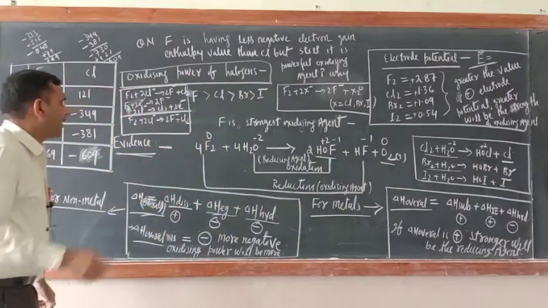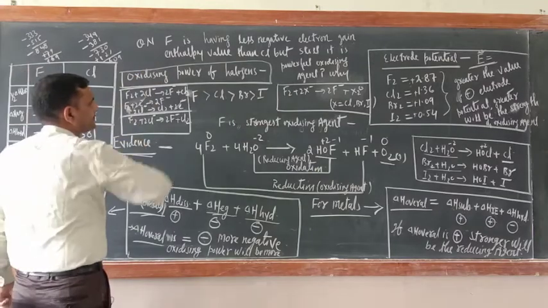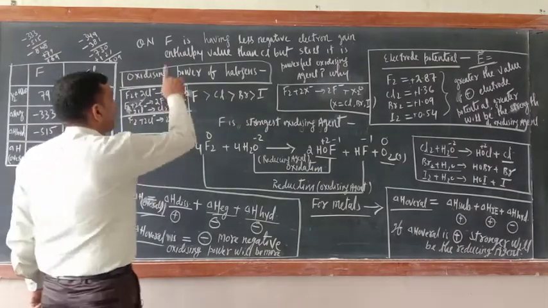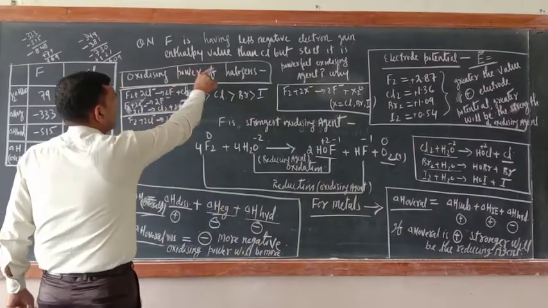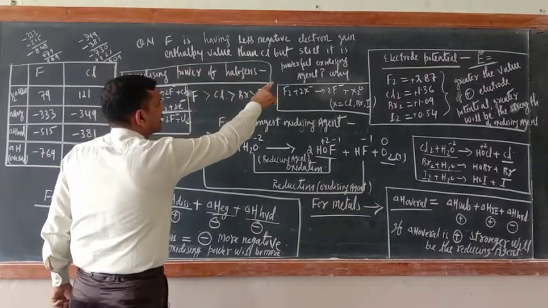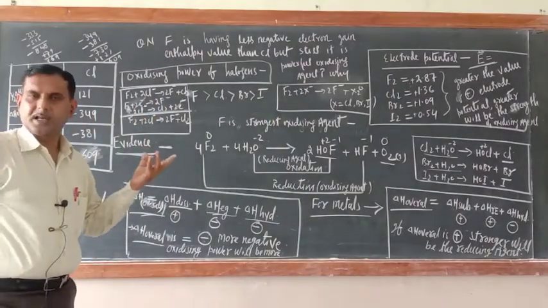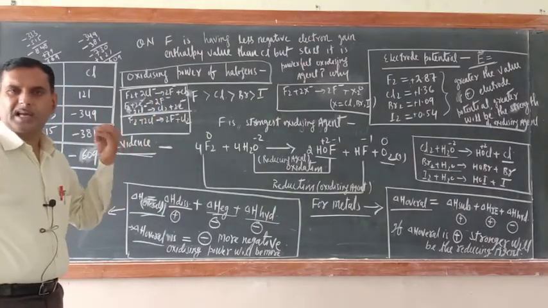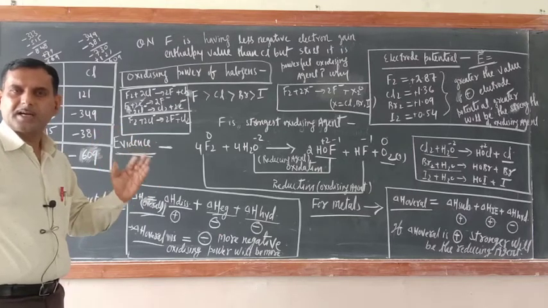Okay. Now our question is this one. I wrote here the question. What is that question? F is having less negative electron gain enthalpy value than Cl, but still it is a powerful oxidizing agent. Just try to understand. In yesterday's video I told you, the electron gain enthalpy of fluorine is lesser than that of chlorine.